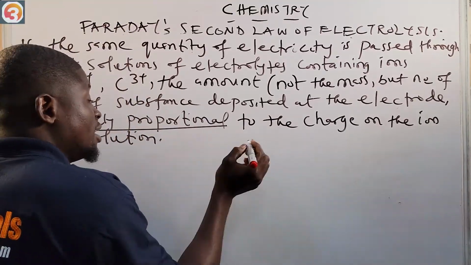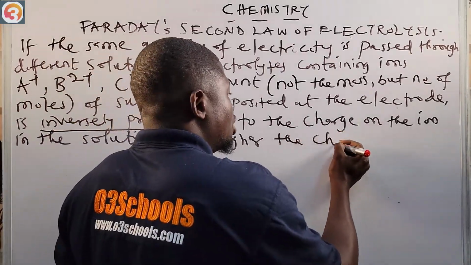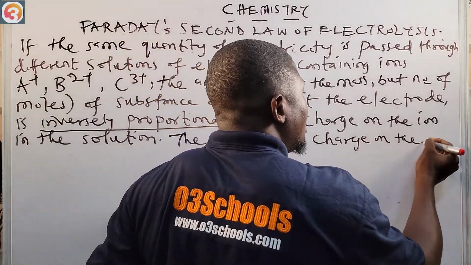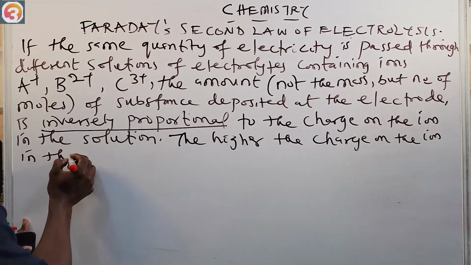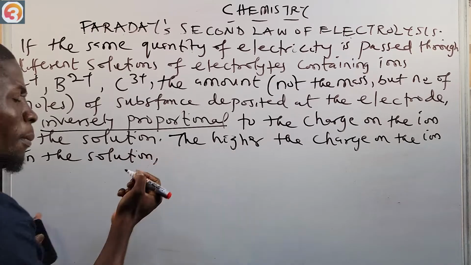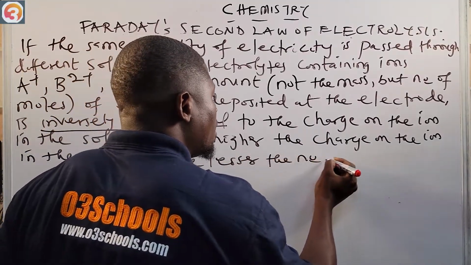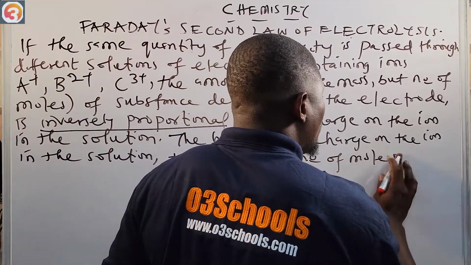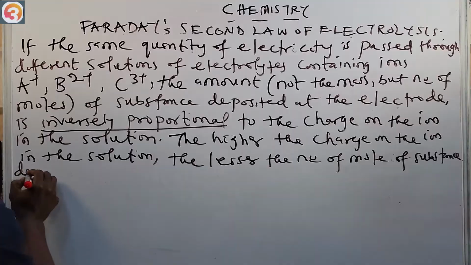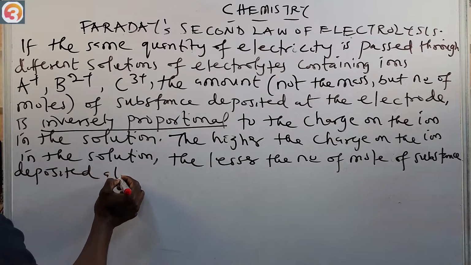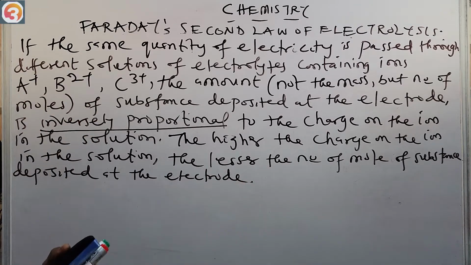This means that the higher the charge on the ion in the solution, the lesser the number of moles of substance deposited at the electrode. Okay, so it's very easy to understand.